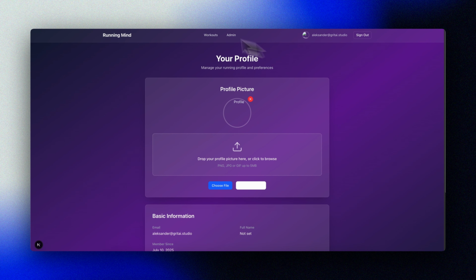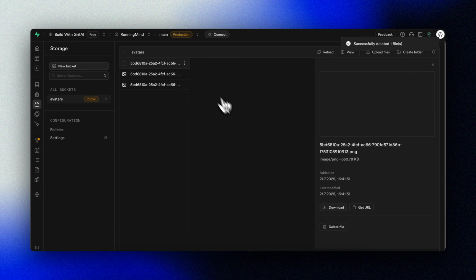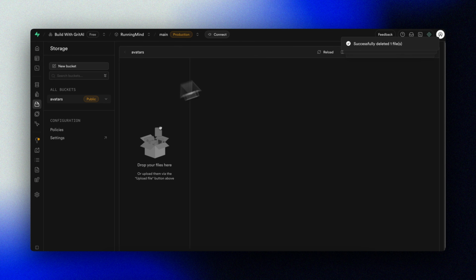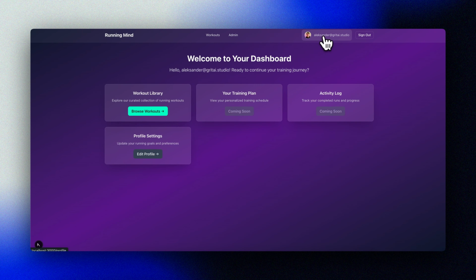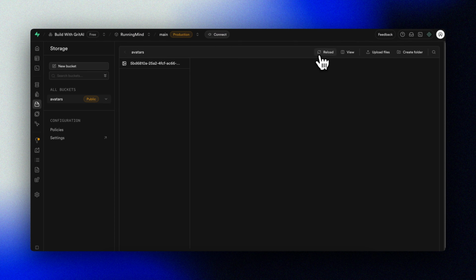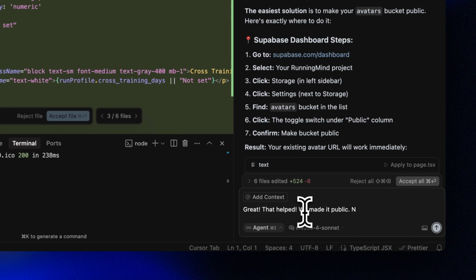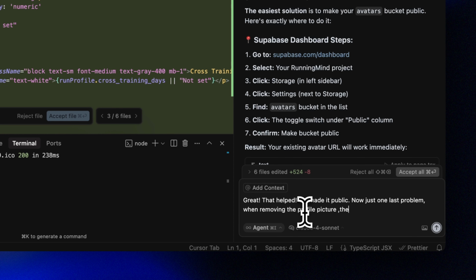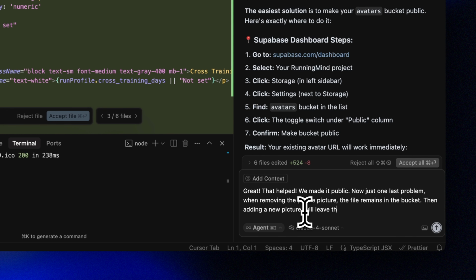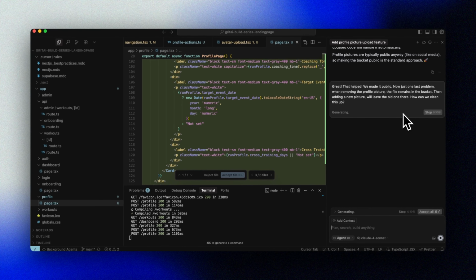Now let's try again. And there we go! It's working! That's awesome! Now, one thing we want to fix is that it seems pictures are not removed from storage when we remove them and add a new profile picture. That can definitely become a problem if we just keep piling on more and more images. Let's tell Cursor that it now works, but that we need to fix this problem and clean up pictures that are removed by the user in our application.